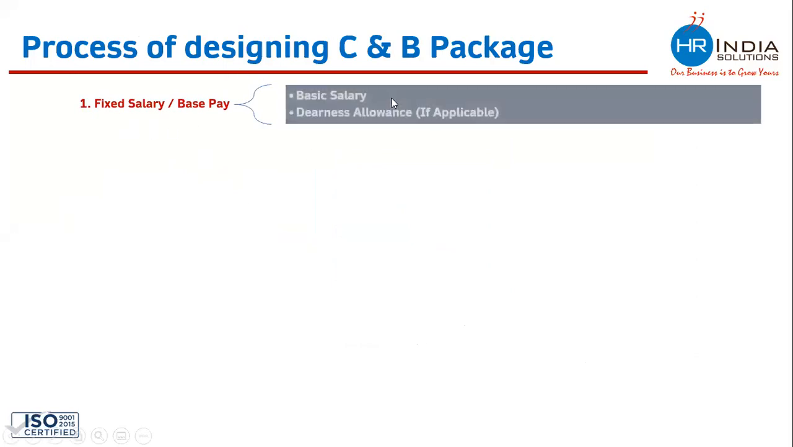This includes basic salary and dearness allowance, if applicable. Dearness allowance is a component which is not frequently used in the private sector. It is mostly used in the government sector, the public sector, right? So the very first step is to decide the base pay of an employee. This base pay includes the basic salary and dearness allowance.